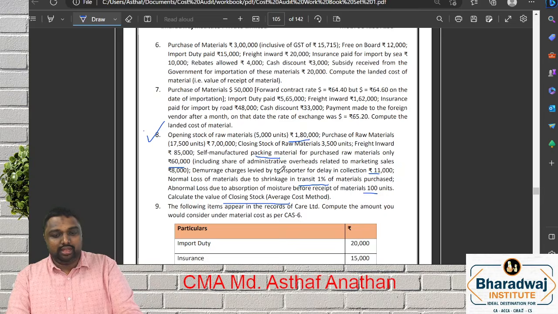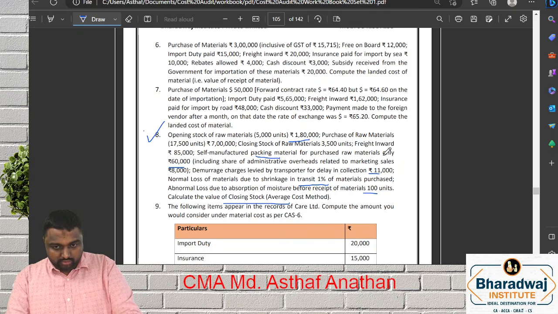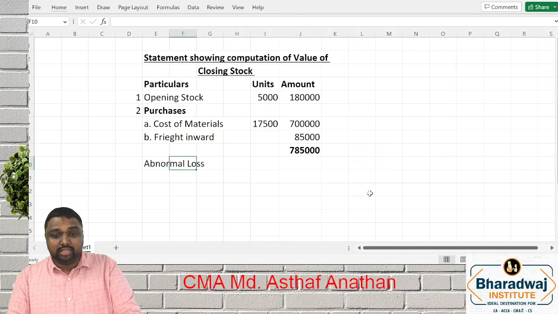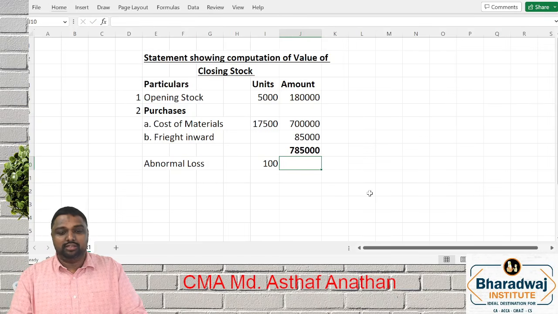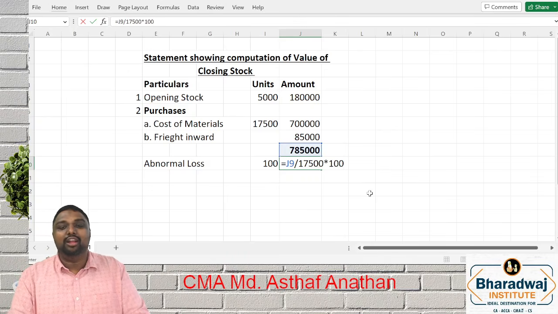Now, what is the abnormal loss, my dear friends? What is the amount? They said that the abnormal loss is before receipt of material, so before receipt itself 100 units. What is the value? This is the value for 17,500, so what is the value for 100 units?